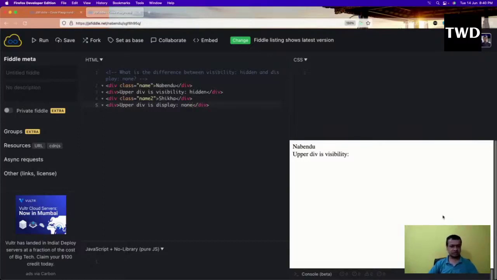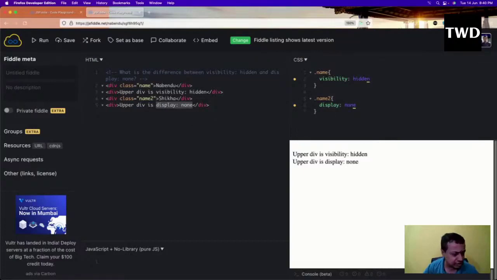Right now both of them are shown because I have not applied the visibility hidden yet. So I will now do it: dot name will be visibility hidden and dot name2 will be display none. If I run it, both of them are not there, because for one it is visibility and for the other it is display none.